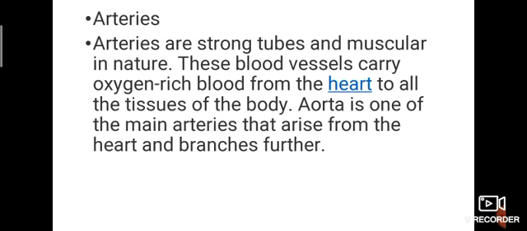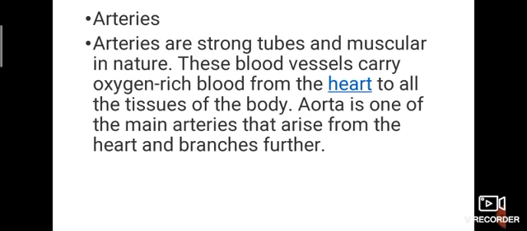Firstly, arteries. Arteries are strong, muscular tubes. These blood vessels carry oxygen-rich blood from the heart to all tissues, which means oxygenated blood.